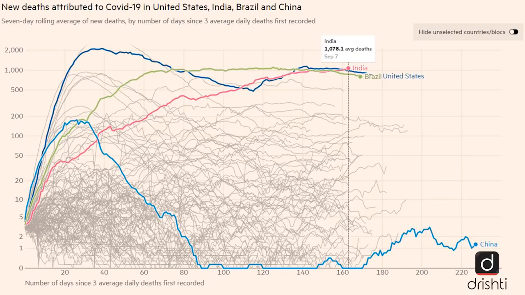Just to give you a background check, this is data related to United States, India, Brazil and China. India has topped the charts with the highest number of average deaths in a day. We are currently close to 45 lakh cases and with almost 1,000 to 1,500 deaths, and almost 90,000 active cases, and this is followed by United States, Brazil, Russia and all the other countries.